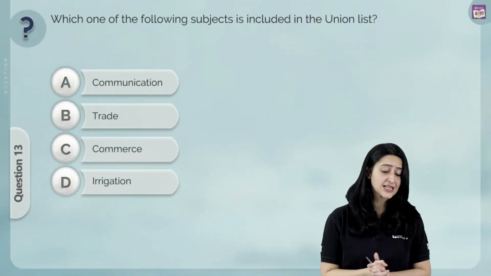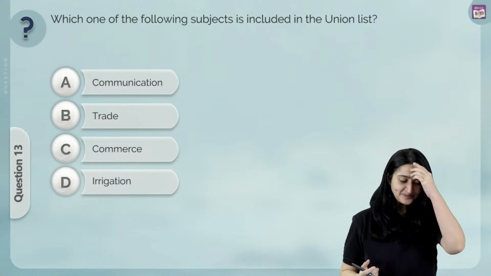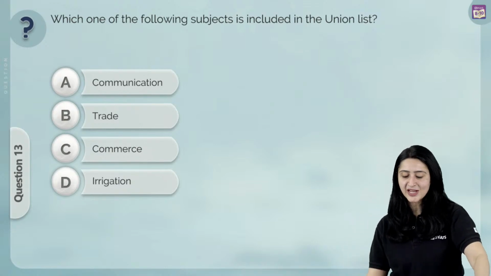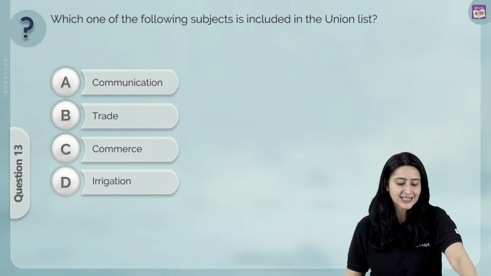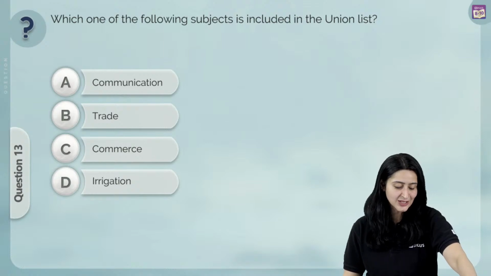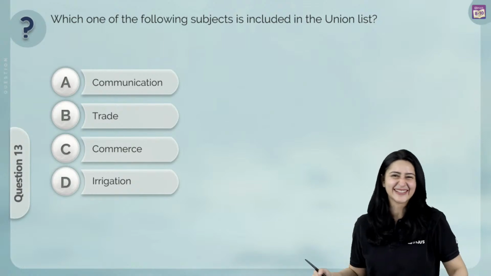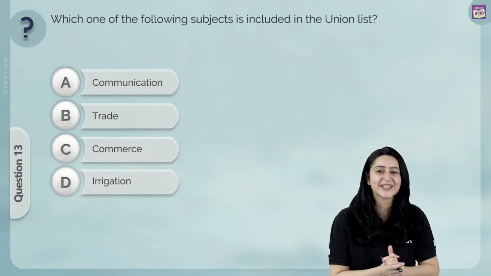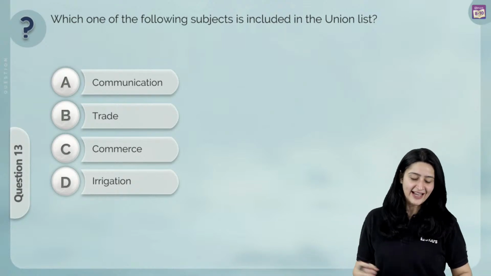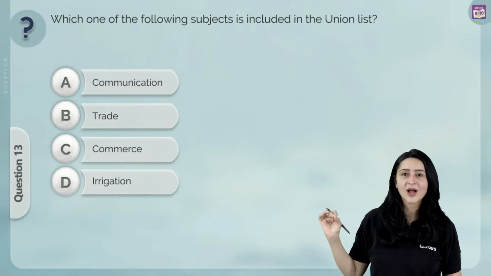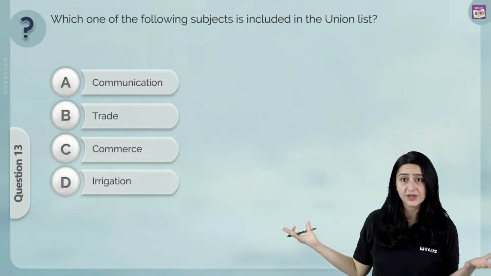The next question is civics. Which one of the following subjects is included in the union list? Communication, trade, commerce or irrigation? Very easy peasy question. The question wants us to say which one of these subjects is included in the union list.